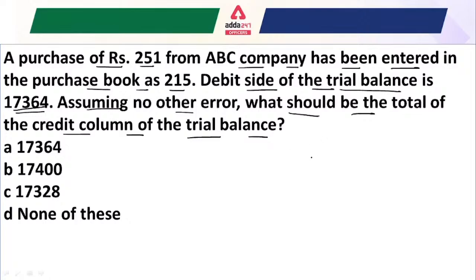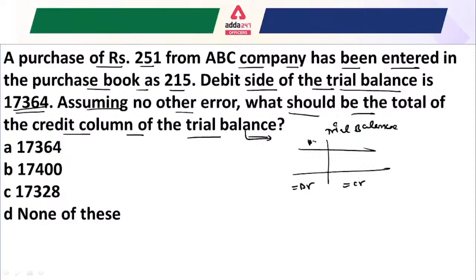Okay, so we have to understand that whenever we are talking about a trial balance question, what we understand by the trial balance is that our debit side will be equal to our credit side, right?